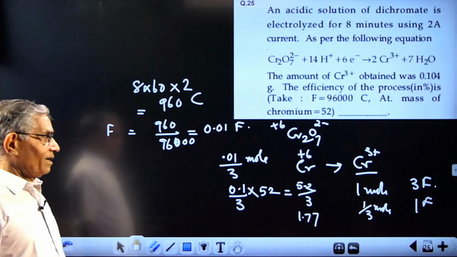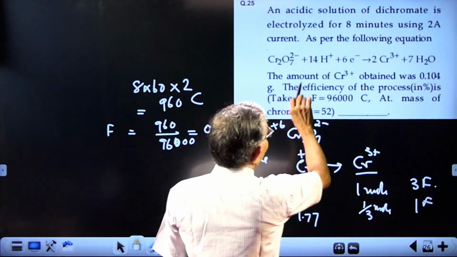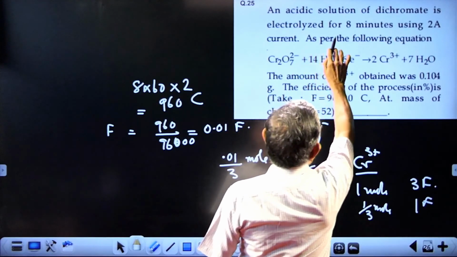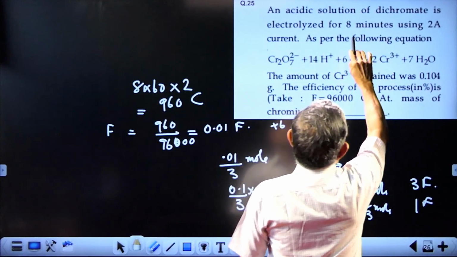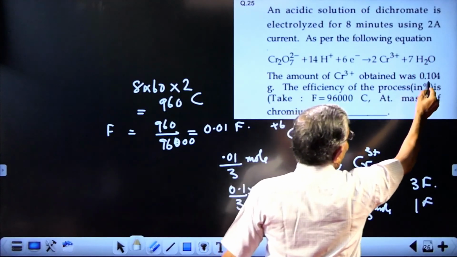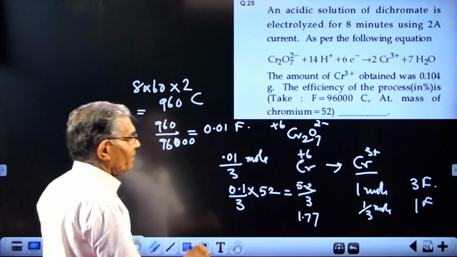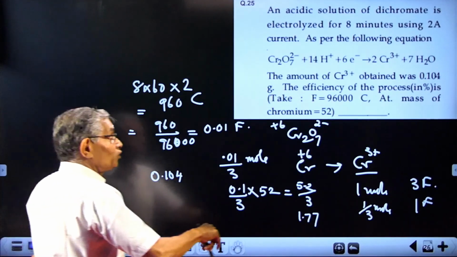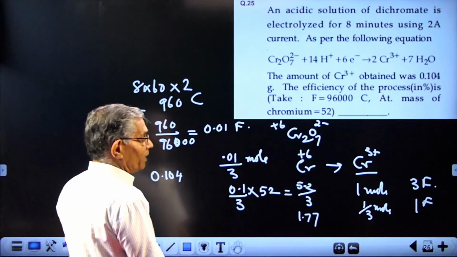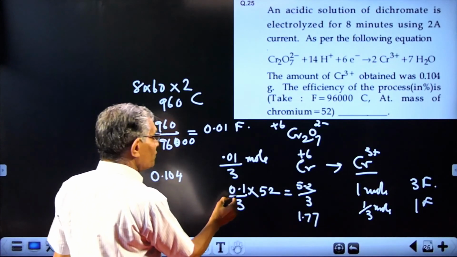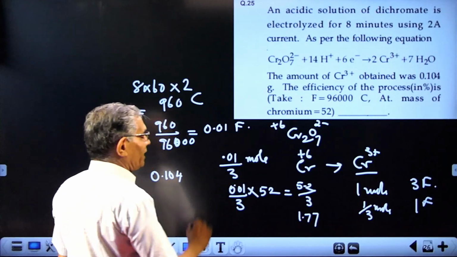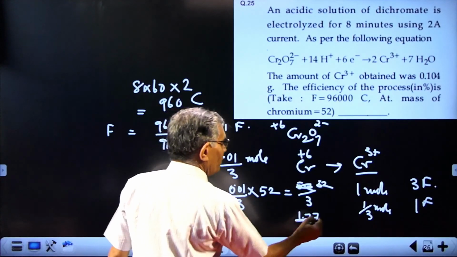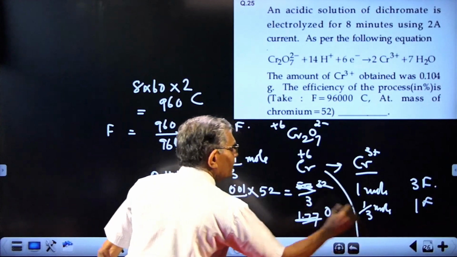But this is the theoretical amount to be obtained. But how much is actually obtained? 0.104 grams obtained. Actually you get only 0.10 gram. Theoretically you should get this much. That means efficiency will be, this is something wrong. This is 0.01/3. So this is actually 0.52/3. This will be 0.177. Just a correction, that's all.